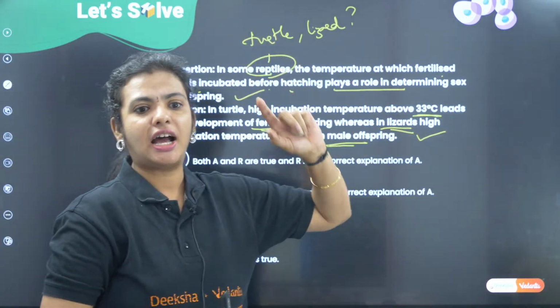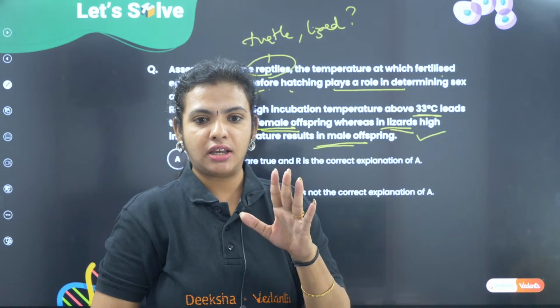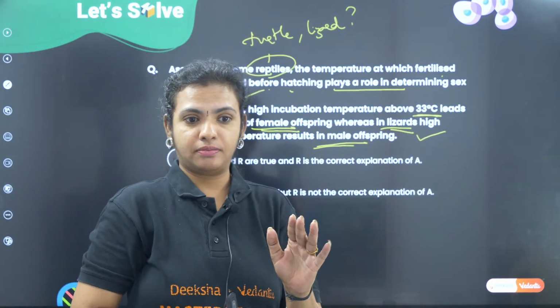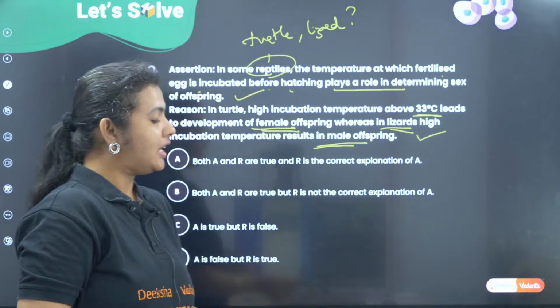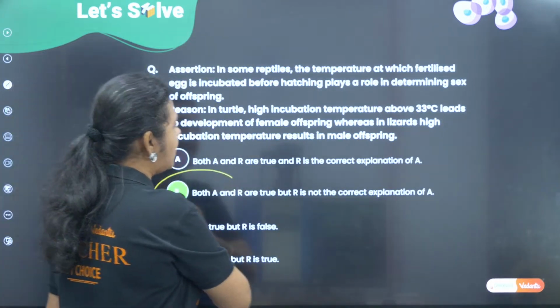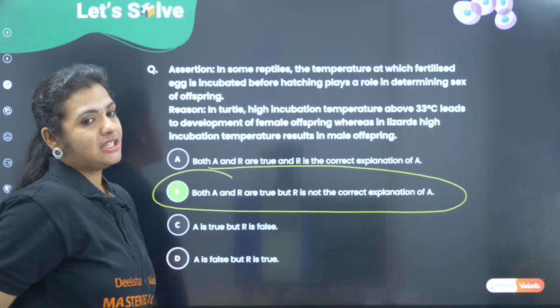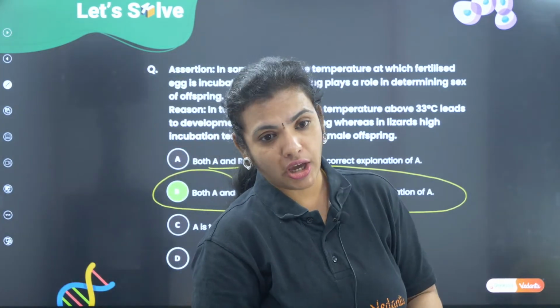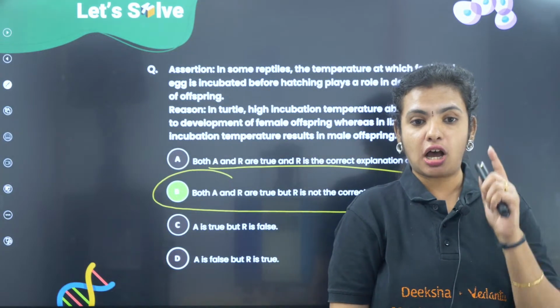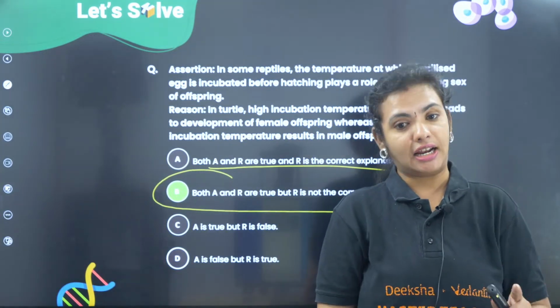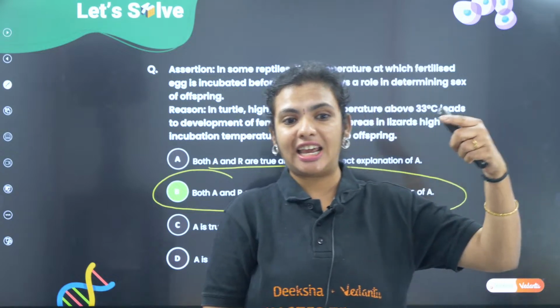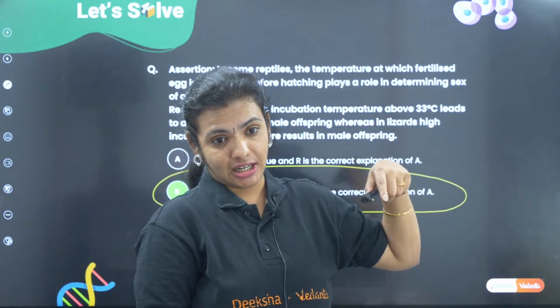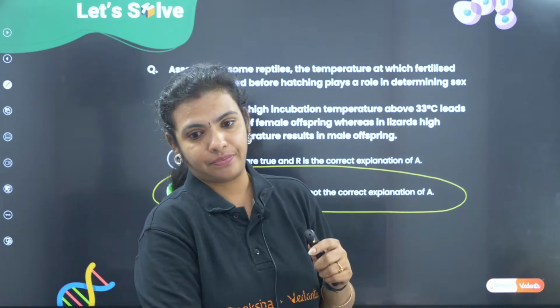If it is a lizard, high temperature means I have a male. So, you will say that both assertion and reason are true, but reason is not the correct explanation of the assertion. Please analyze, children. This is how you are going to think and analyze. Think if there is a relationship between assertion and reason. Is the assertion being reasoned as to why?